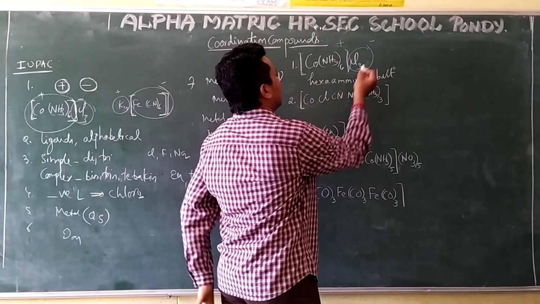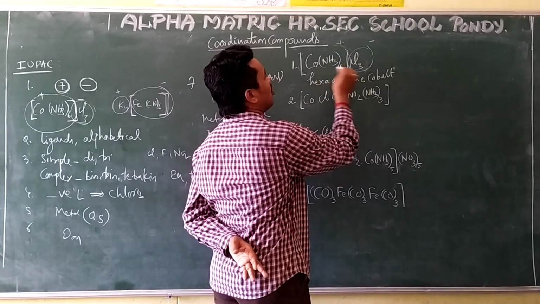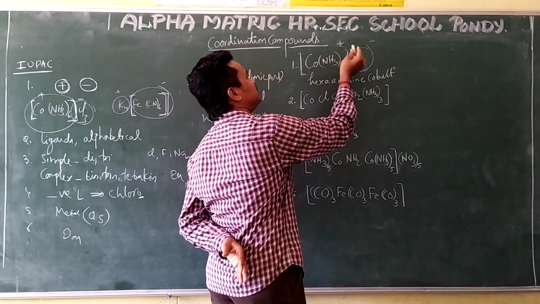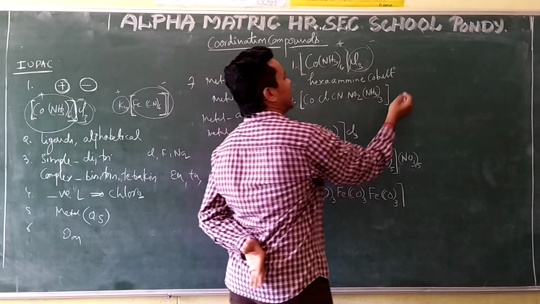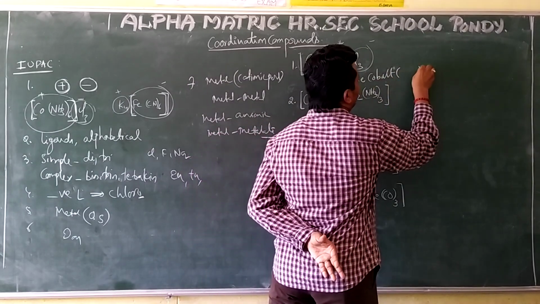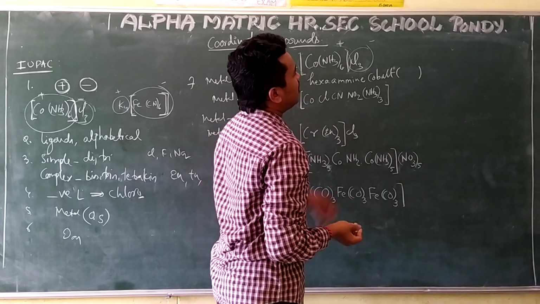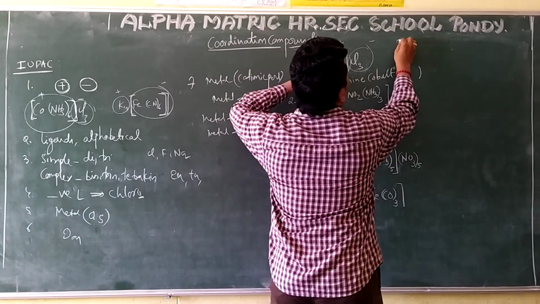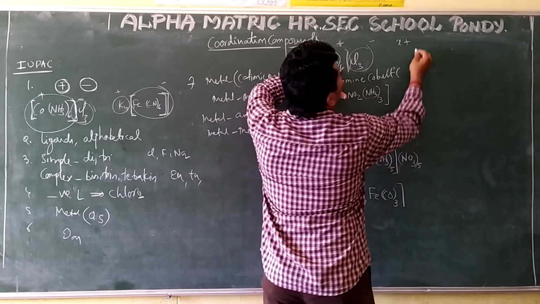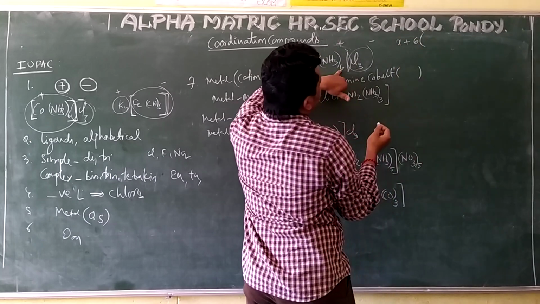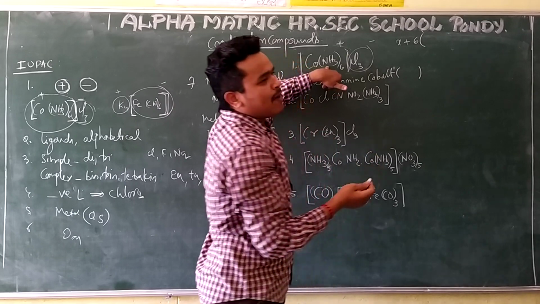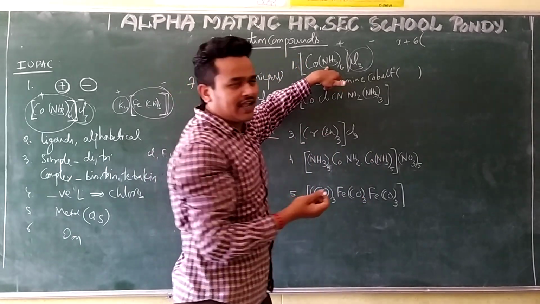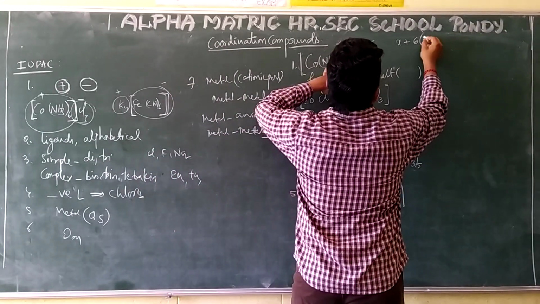Okay, come to my name. Hexaamminecobalt is present in the positive, cationic part. Cobalt is just cobalt. The oxidation state I have to write, so now I have to find out the oxidation state. How to find it? This metal value is X, I don't know. Here 6 times how many? 6 ligands are there. What is the ligand? Ammine ligand. Ammine is a neutral ligand, so the charge will be 0.